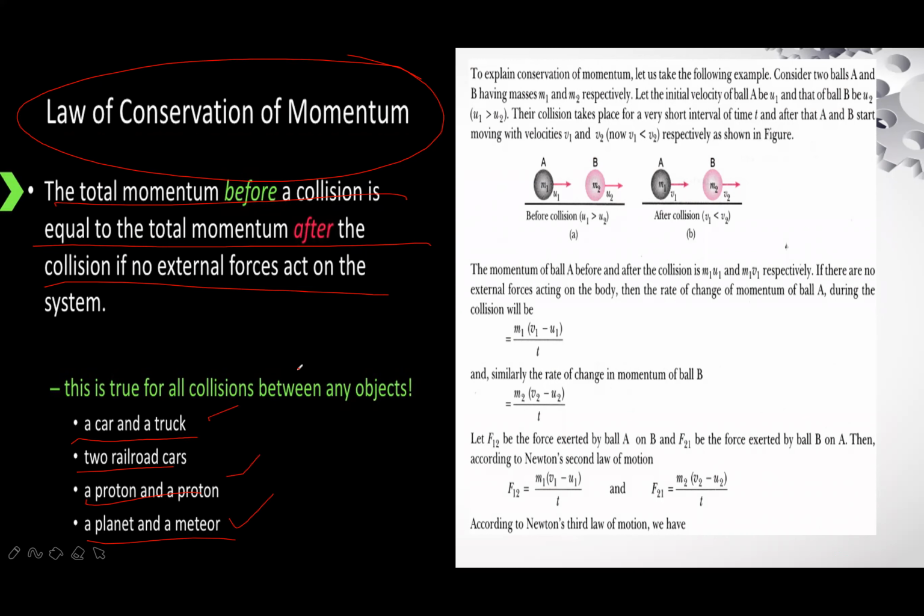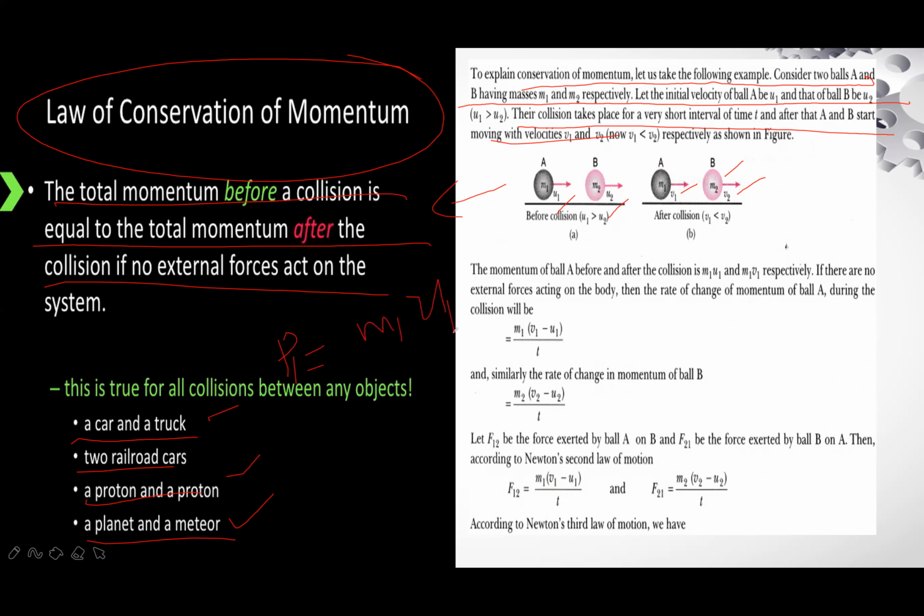Now, we will explain it in documented form. You can write it. To explain the conservation of momentum, let us take the following example. Consider two balls, A and B, having masses m1 and m2. Initial velocities u1, u2, and after collision, their velocities change. Before collision, this is the velocity, and after collision, this is the velocity. So here the momentum is P1 is equal to m1 u1.